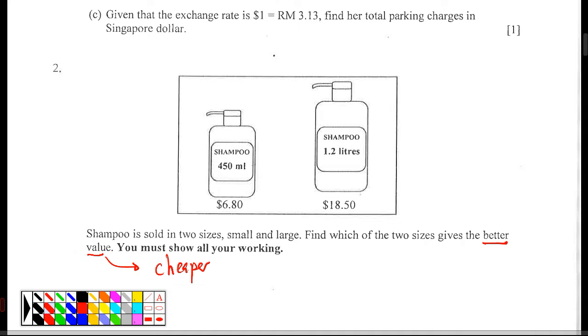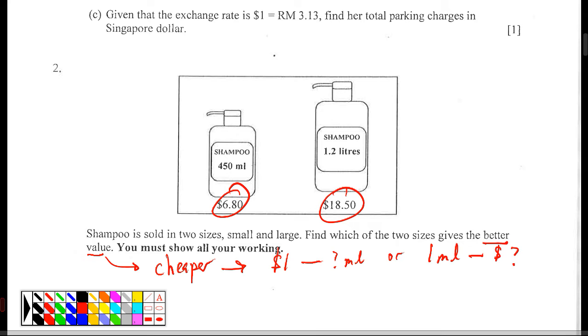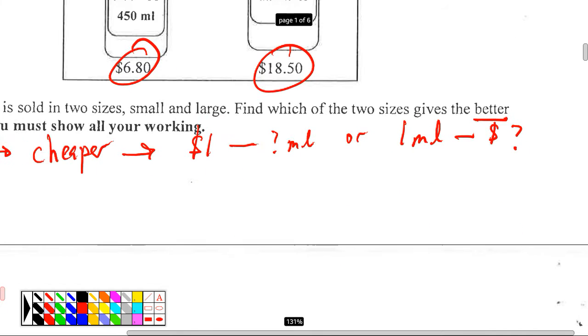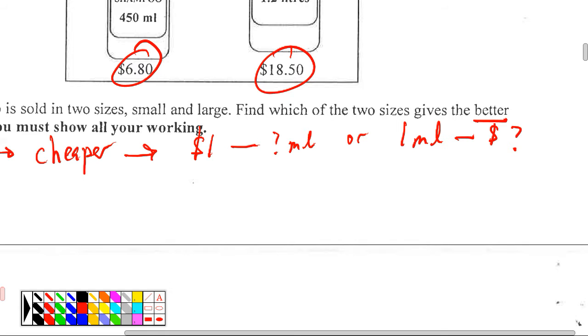Now, how do I understand cheaper? If I look at this, of course $6.80 is cheaper than $15. So do I always buy this? What must you calculate? Calculate how many ml $1 gives you. There are two ways to do it: how many ml does $1 give you, or how much is 1 ml, or 100 ml. At this point I want you to know that these are correct.